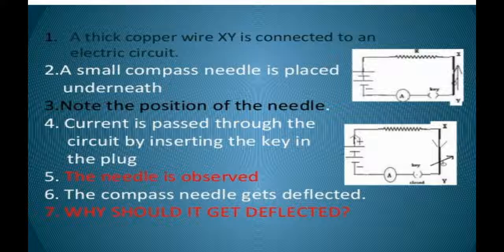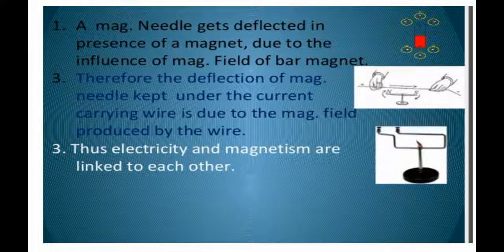For that reason we will be using a thick copper wire XY connected to an electric current, as given in the figure. A small compass we have here, and the position of the needle we will note is in the upward direction. The moment we apply the key, the direction of the needle gets deflected. This deflection shows the magnetic effect of current for us. Thus we can say from this experiment that magnetism and electricity are linked with each other. Current can produce a magnetic field for us.